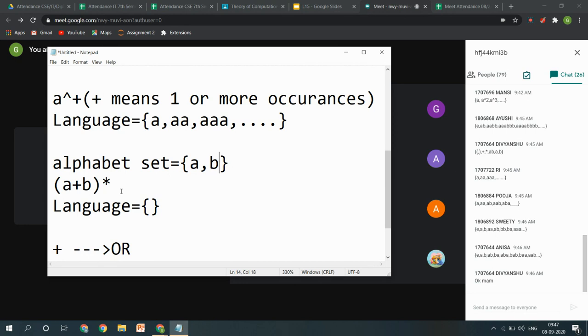Can you write your answers? Those who have given the answer, can you write your answer in that sentence? What type of language is it that you are writing? There is always a pattern to write that answer, right? That I am saying that this will accept the language of all the strings which are starting with A, which are starting with BA, which are ending with BA. So in those terms, can you write your answer?